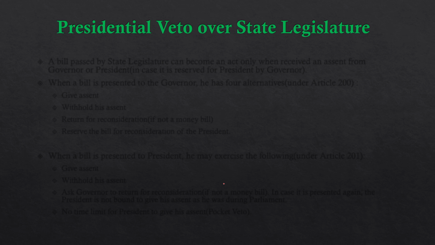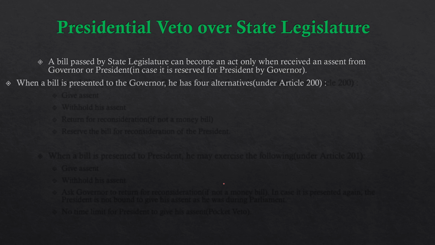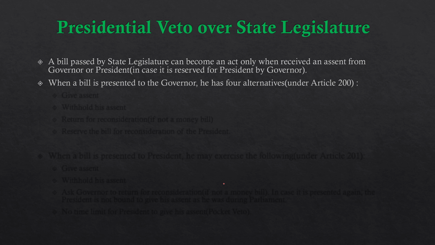Alright, let's talk about the presidential veto over the state legislature. When a bill is passed by the state legislature, it has to be presented to the governor. Now, the governor has four options under Article 200 of the Constitution.